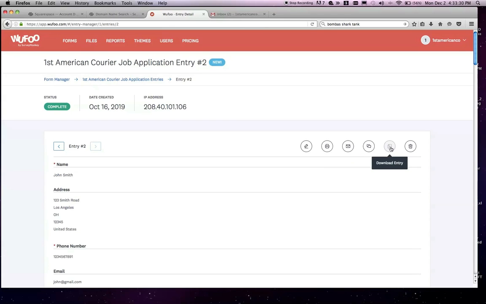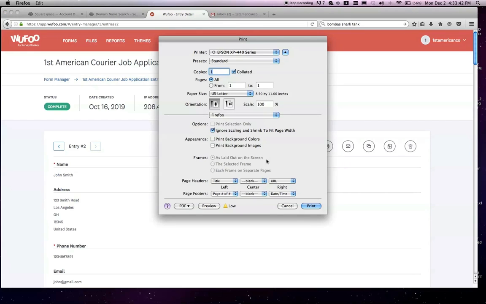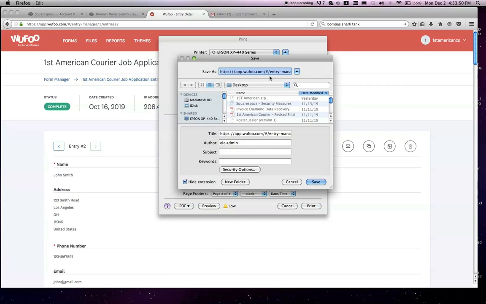And then you can download the entry, which allows you to put it into a CSV format where it's just plain text, or you can download it as a PDF. I suggest printing it as a PDF. It just makes it easier for everybody, and it saves you guys on space. So I'm going to go ahead and save this as a PDF right now, just so that you guys can see the process.